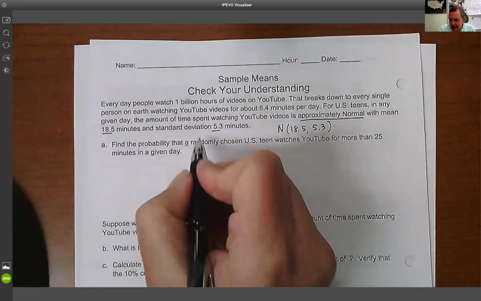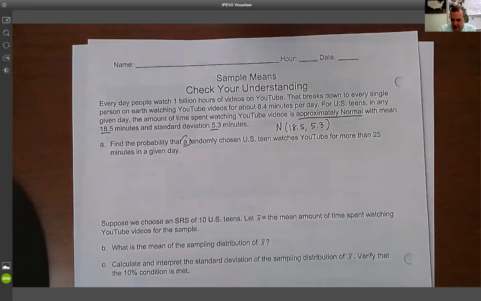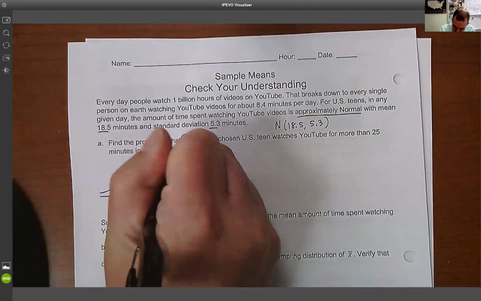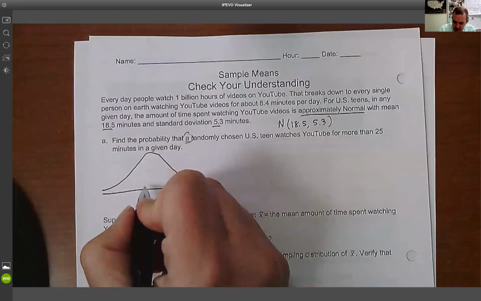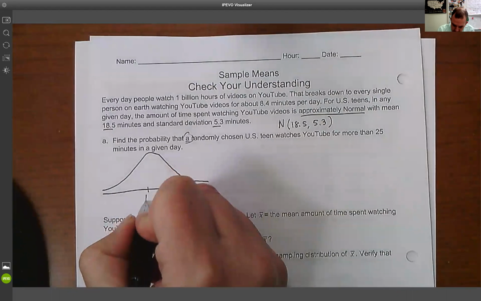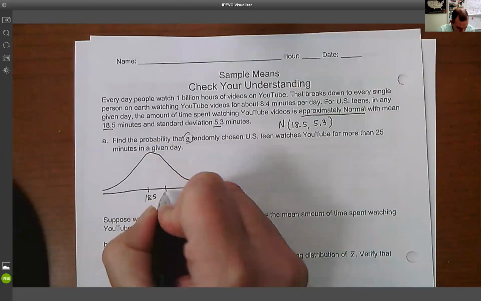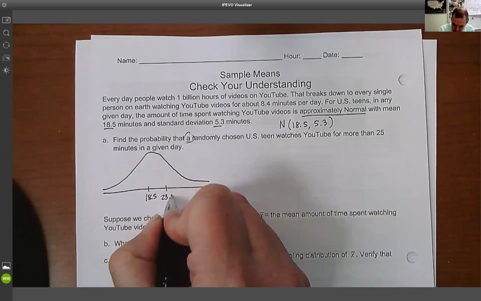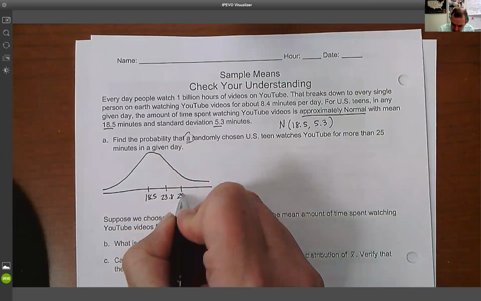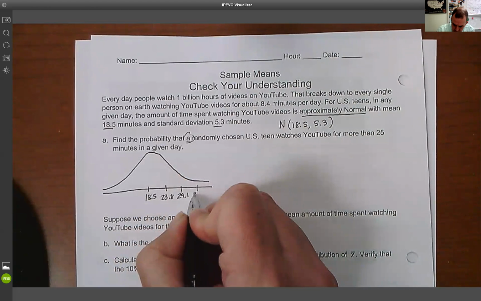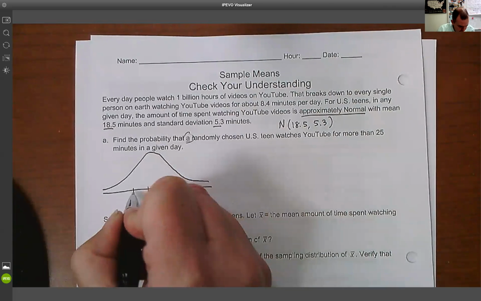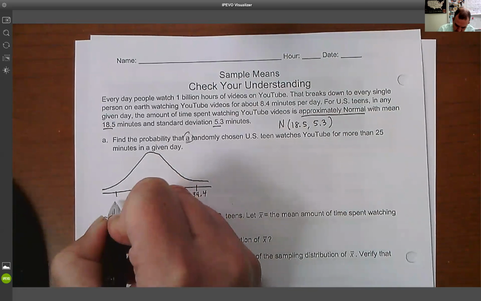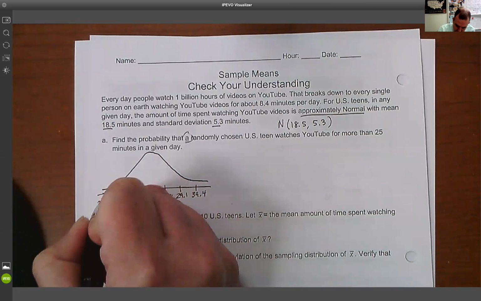So the first one says A. A means 1. So again, this is back to where we started with this normal distribution. So what we're going to do is draw ourselves our normal curve. We're going to put our center at 18.5. We're going to add 3 standard deviations, adding that 5.3 each time. So that's going to give us 23.8, 29.1, 34.4. If I subtract those 5.3s, I get 13.2, I get 7.9, and I get 2.6.